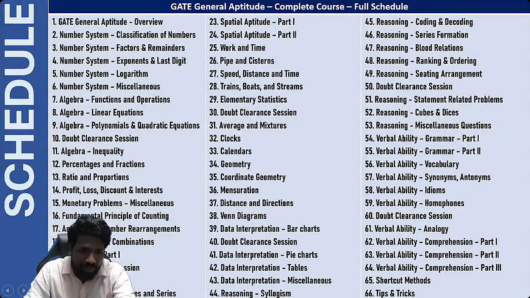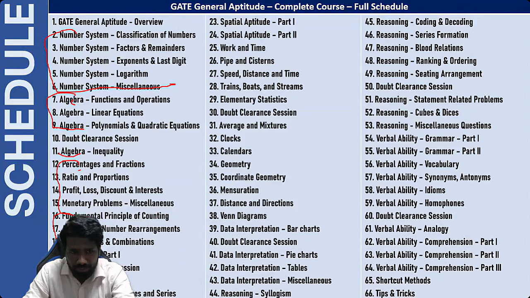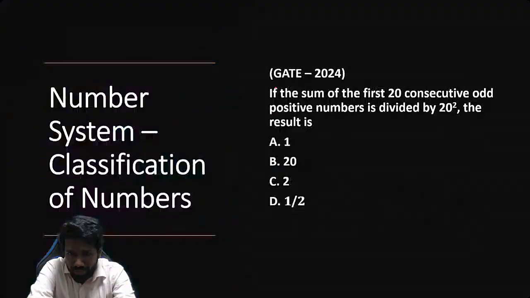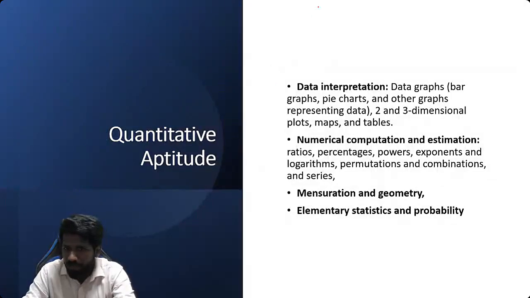Quantitative aptitude is the biggest unit in our course also. All these lectures are quantitative aptitude. Number system वाला unit, algebra वाला unit, percentage ratio proportion related topics, permutation combination या probability and arrangement वाला unit, mathematical sequence, work and time, pipe and cistern, ये सब first quantitative aptitude area में आता है. We will see one by one each of the areas.